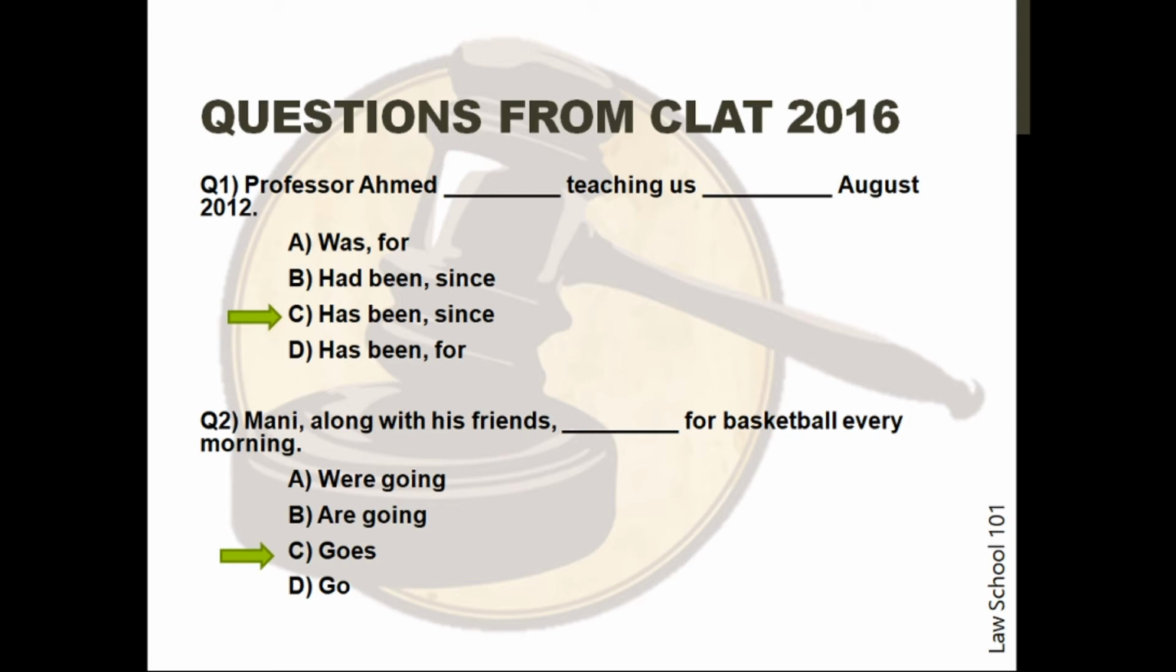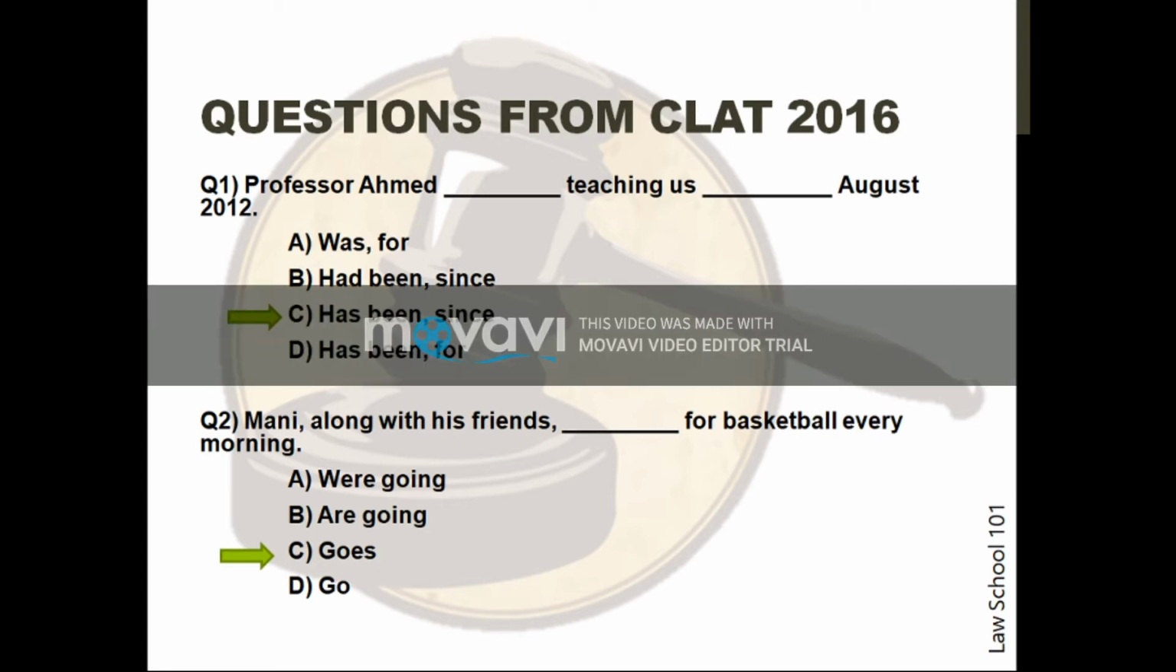In the last video, we discussed the difference between when to use for and when to use since. In this question, we have a point in time. Therefore, since will be used. Hence, the correct option is C.